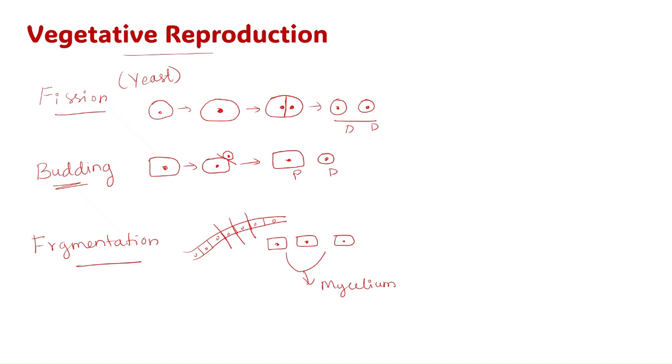Fission and budding happen in unicellular fungi, and fragmentation happens in the multicellular fungus. In fission, the cell gets enlarged and forms two daughter cells, and in budding an outgrowth forms and gives one parental cell and another one a daughter cell. And in fragmentation, the fragment-like structures separate and form a new mycelium. So this is about vegetative reproduction.